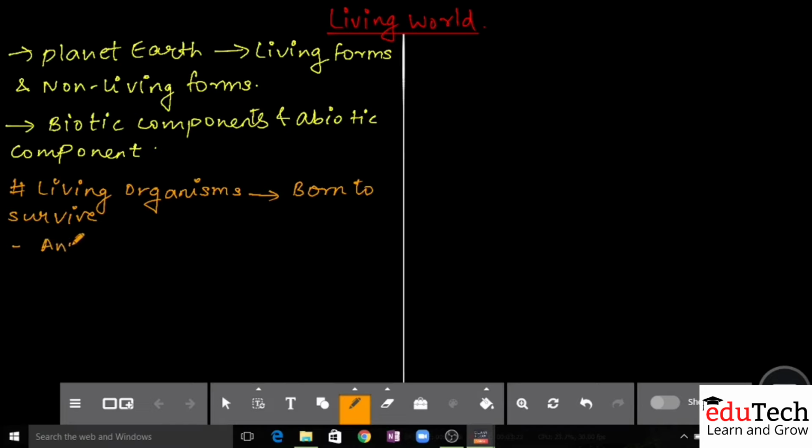If any organism has to survive here, then one thing for sure, you require what is called energy. If an organism has to survive here, if an organism has to adapt here, the very prime important thing a living organism will require is energy.